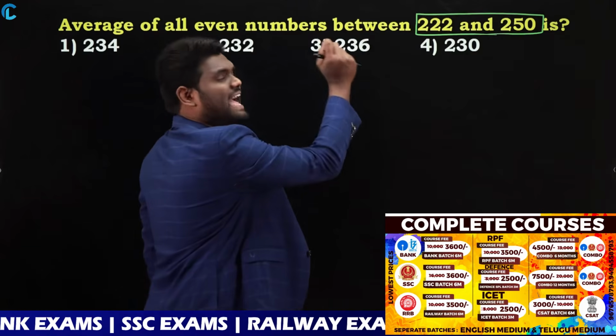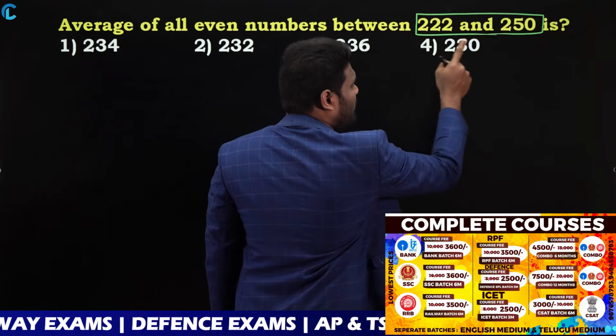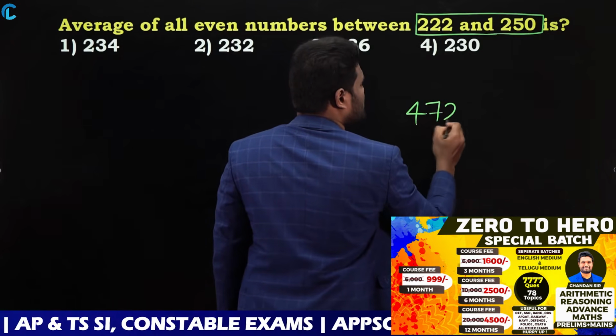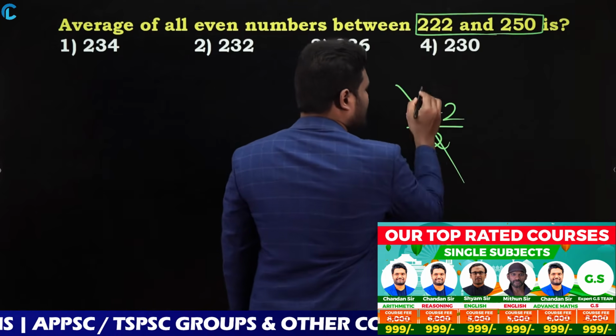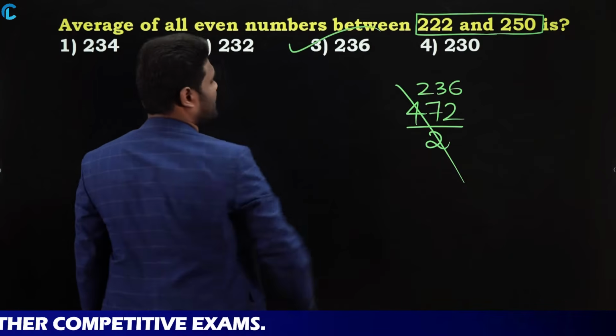So calculate directly the average for these numbers. 222 plus 250 is nothing but 472. So average means 472 divided by 2, which is 236. So the answer is going to be 236.